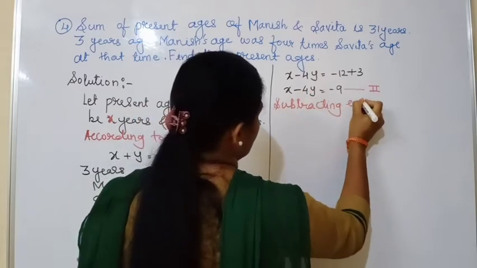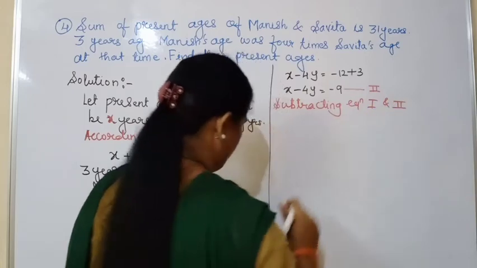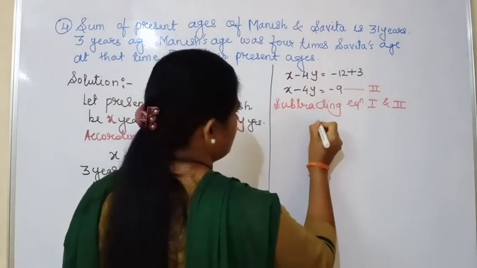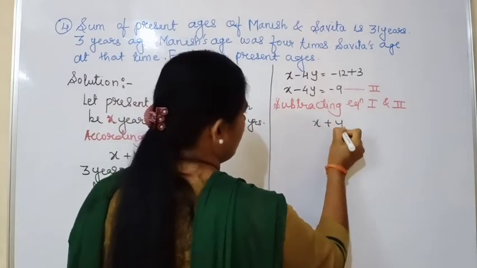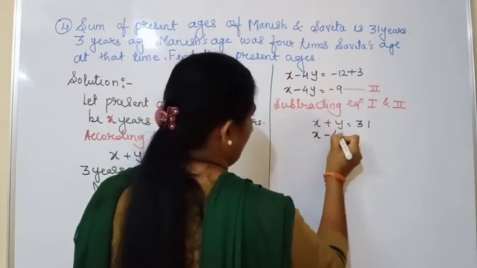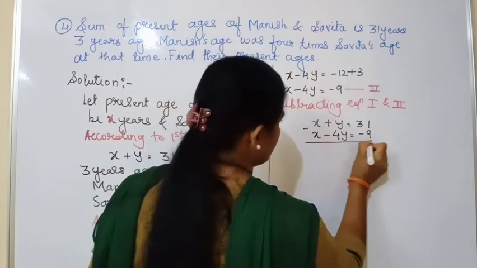Subtracting equation 1 and 2. What is equation 1 now? Equation 1 is x plus y equal to 31. Equation number 2 is x minus 4y equal to minus 9. We have to subtract.